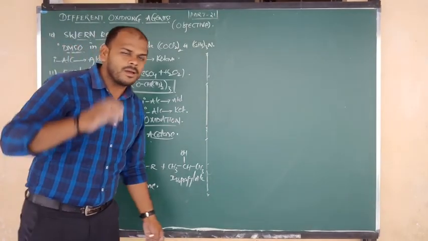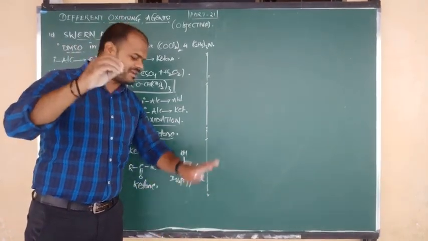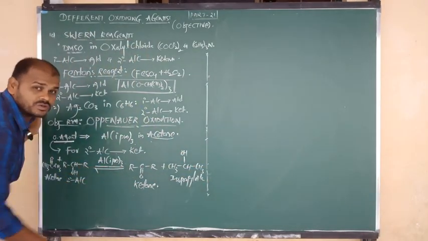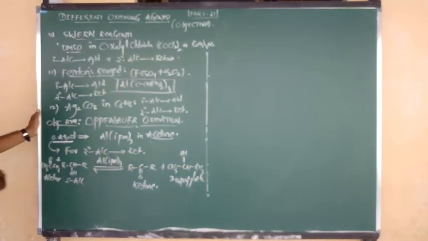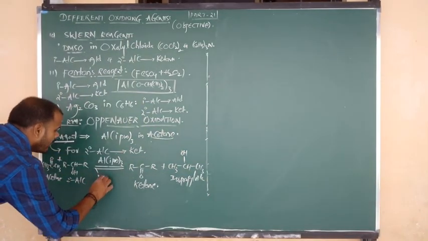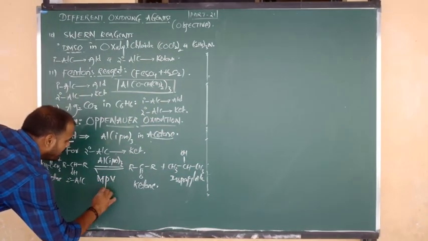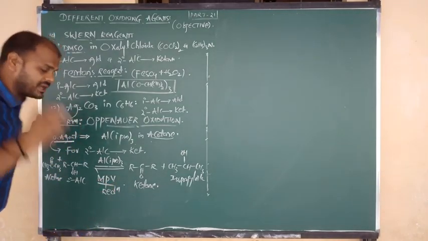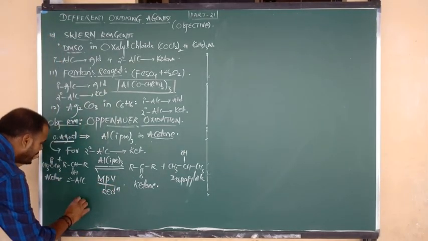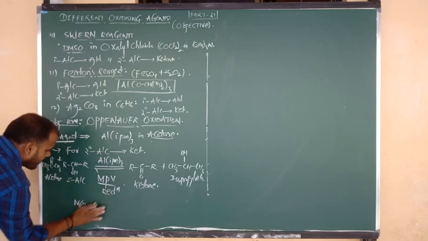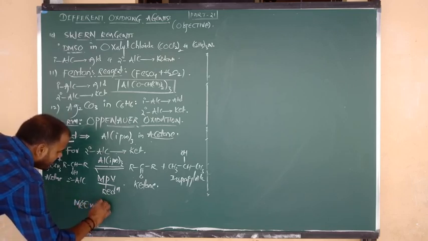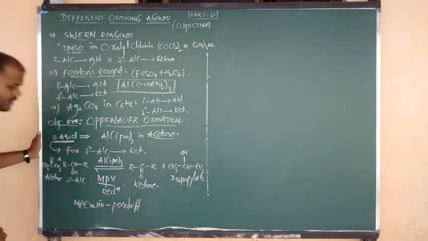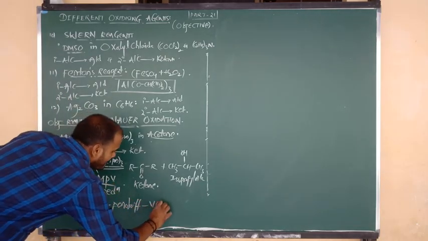One more short and very important point. Secondary alcohols upon oxidation give ketone, and the reverse process is called MPV reduction. M for Meerwein, P for Ponndorf, and V for Verley.